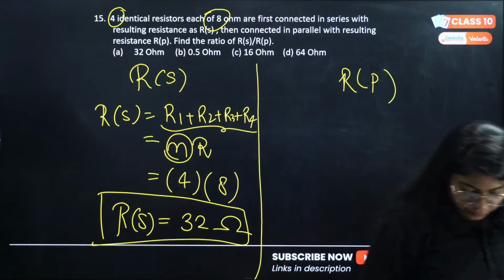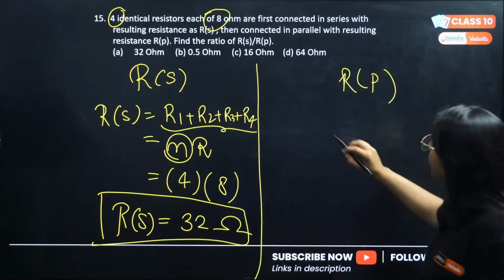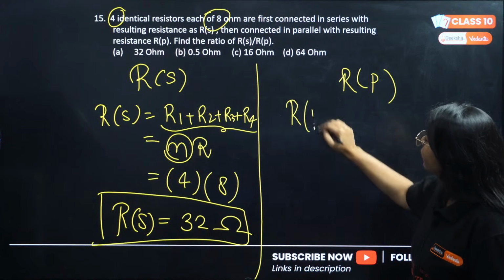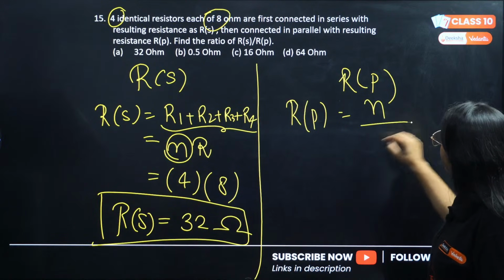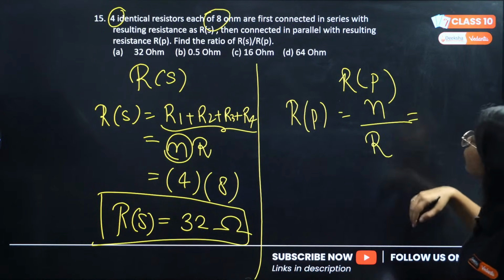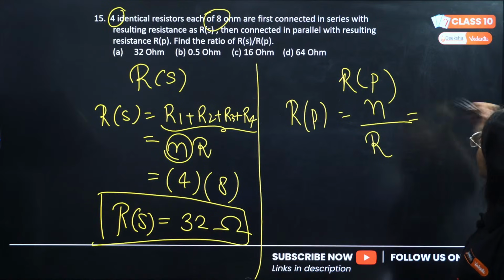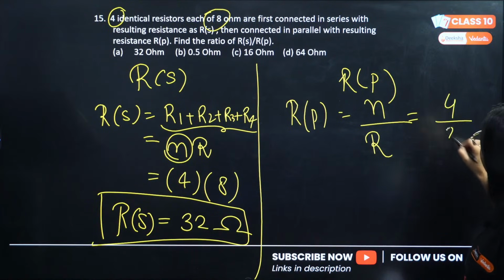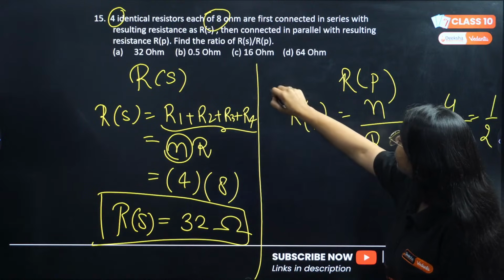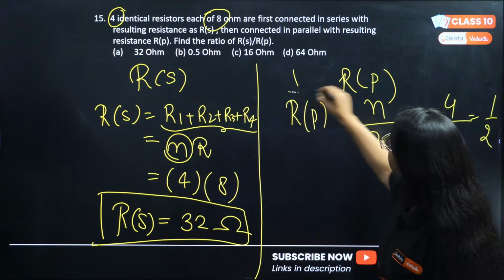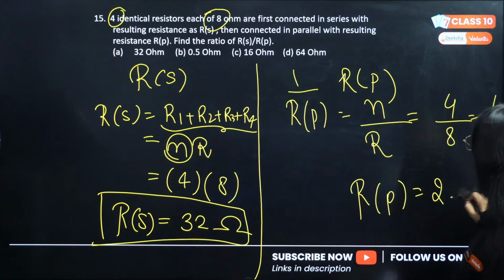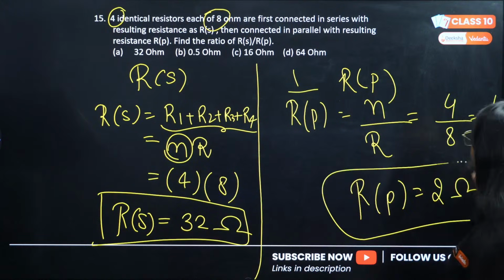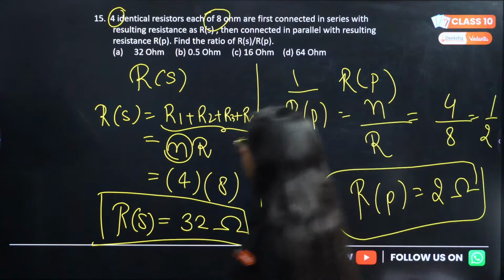Okay? Then for Rp, we'll simply use a clever formula which is N by R. How many did we have? 4 divided by 8. Correct? That is 1 by 2. This is 1 by Rp. So Rp is 2 ohm.